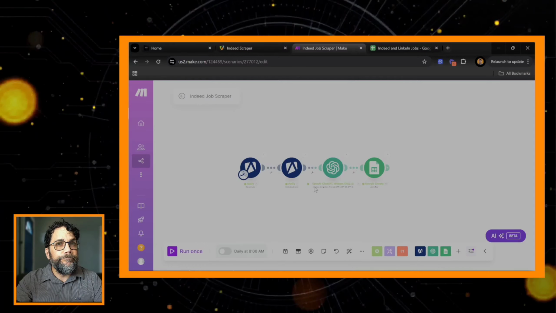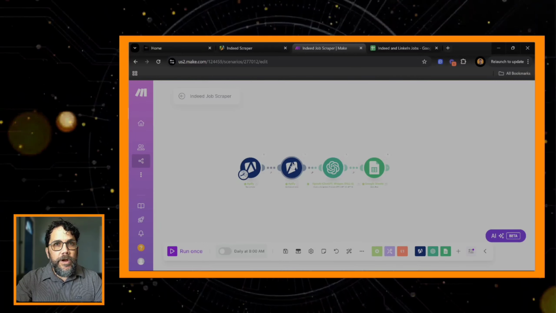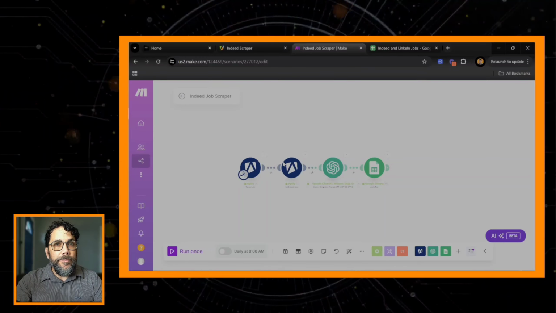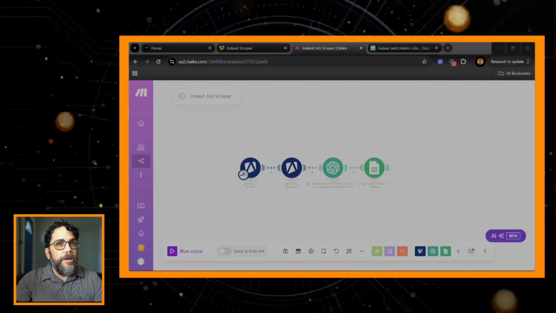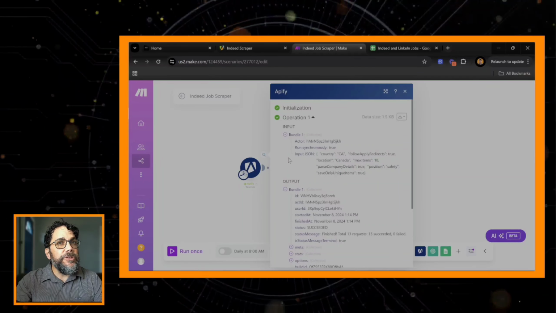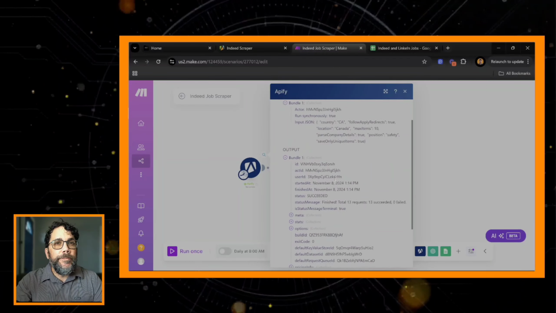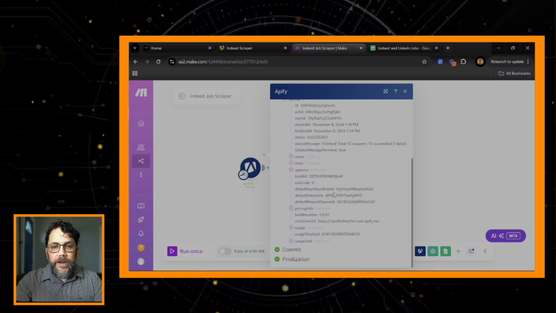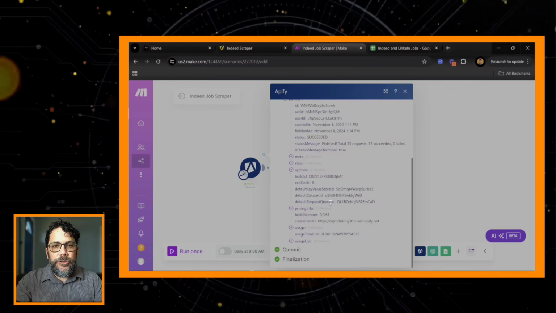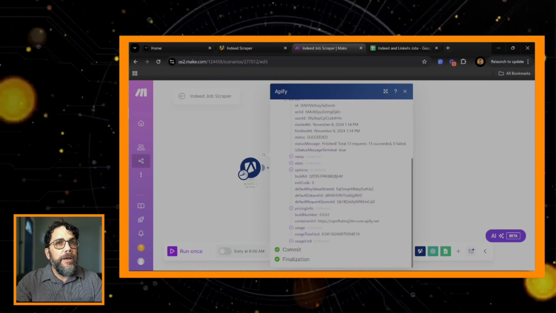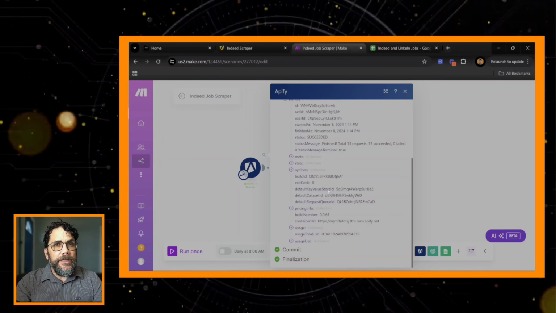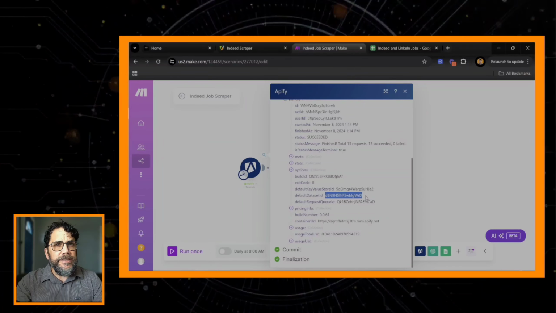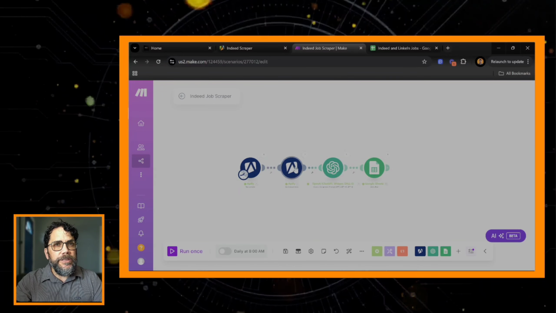All right, so that's great. We've got that actor. We want to run it. But after we run it, we want to make sure that we pull some data from it. What you're going to see here when you open it up is a whole bunch of information in the output, and it's in the form of data. It's not really good to us right now, so we want to grab that out of Apify. You're looking at the default data set ID. Each bundle of data is going to be within this data set ID, and we can take that over to our next module.